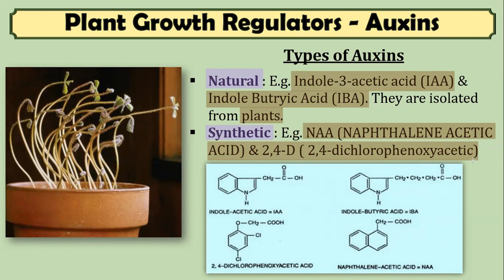That's about the types of auxin and from where they are isolated. There are both natural and synthetic auxins. Natural auxins are isolated from plants, and the examples are indole 3-acetic acid and indole butyric acid. And synthetic auxins are NAA, naphthalene acetic acid, and 2,4-D, that is 2,4-dichlorophenoxyacetic acid. These two are synthetic phytohormones. And that's about the types of auxins, and let's move on to the further slides.